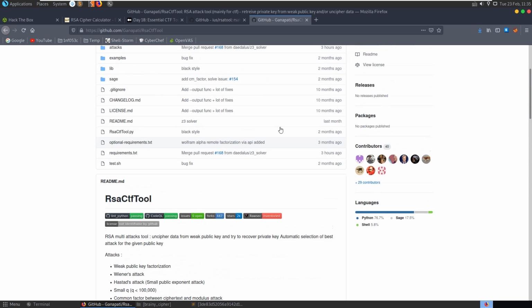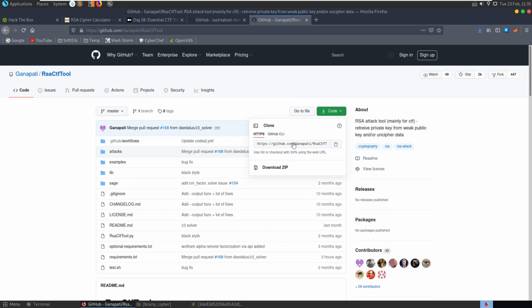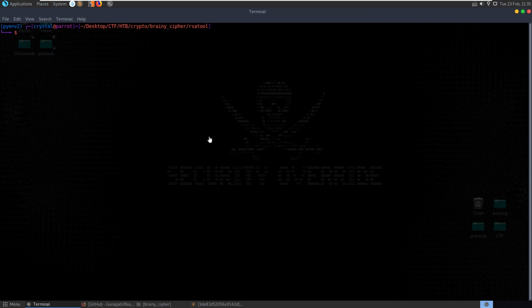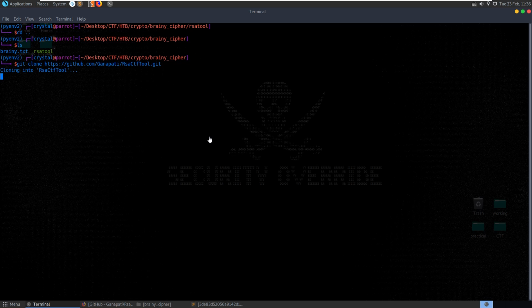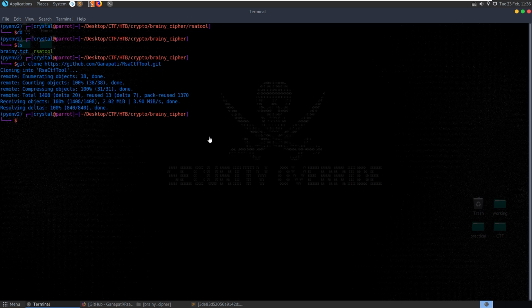So let's git clone RsaCTFTool. If anybody got this working with the RSATool, let me know what I did wrong, because I'm surprised that didn't work for us. Let's cd RsaCTFTool.